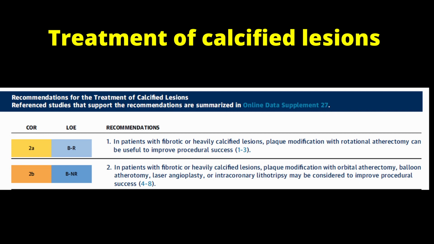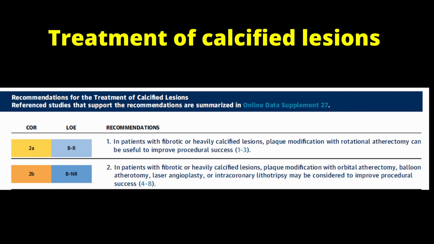Treatment of calcified lesions. In patients with fibrotic or heavily calcified lesion, plaque modification with rotational atherectomy can be useful to improve procedural success. And this is class 2A recommendation. In patients with fibrotic or heavily calcified lesion, plaque modification with orbital atherectomy, balloon atherectomy, laser angioplasty, or intracoronary lithotripsy may be considered to improve procedural success, and this is class 2B recommendation.